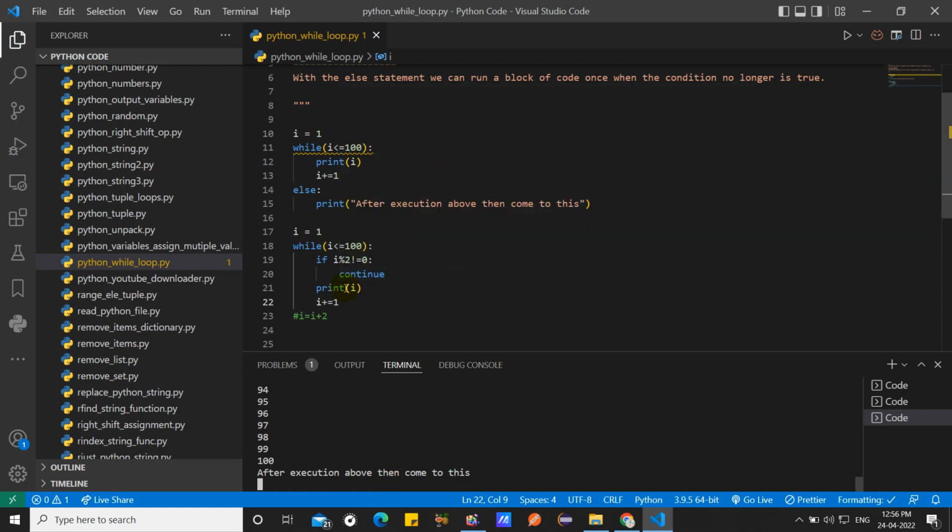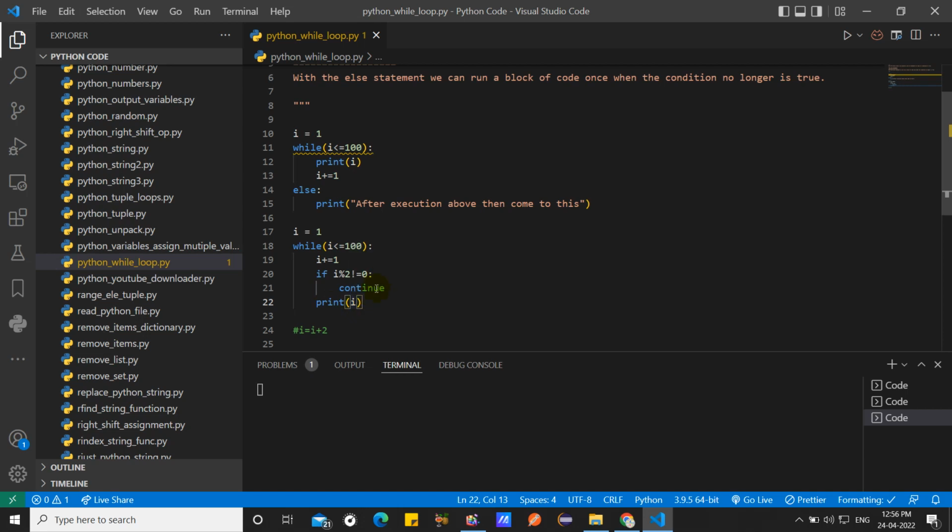Okay, the continue means here it comes back to the top, but the increment is down below. That's why, because when the condition is true, I am taking it to the upper limit of the loop. So when I run it, you see what is going to happen here. First it will be incremented, and the condition is checked, i modulo 2 equal to 0, but not equal to 0.